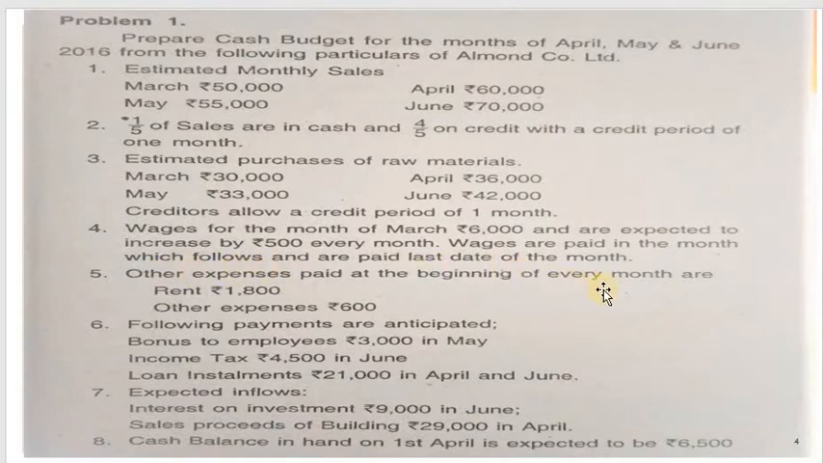Other expenses paid at the beginning of every month are rent and other expenses, which are given. Following payments are also anticipated: bonus to employees 3,000 in May, income tax 4,500 in June, and a loan installment also due in April and June. So all these are expenses. Then there are expected inflows: interest on investment 9,000 in June, and sale proceeds of building expected to yield 29,000 in April. So we have to prepare the cash budget. On the 1st April, the opening balance is 6,500.